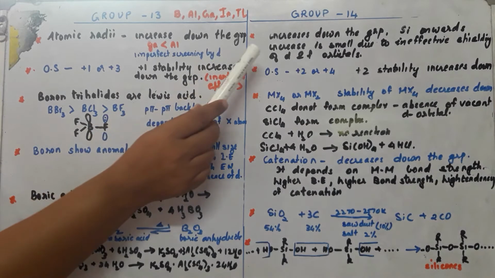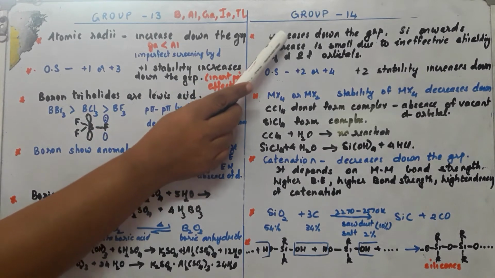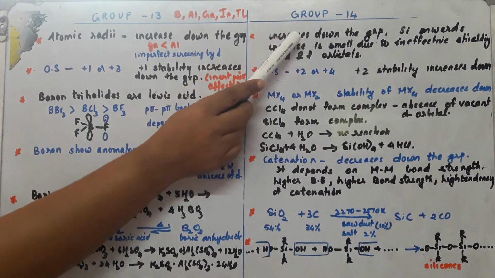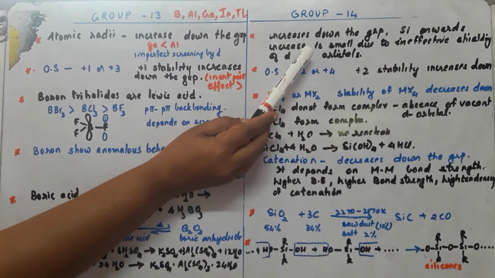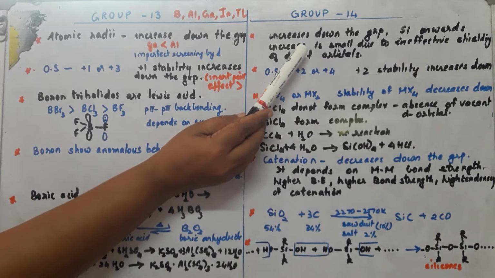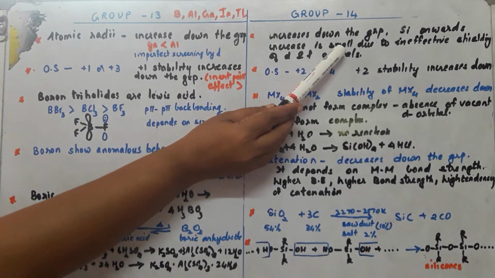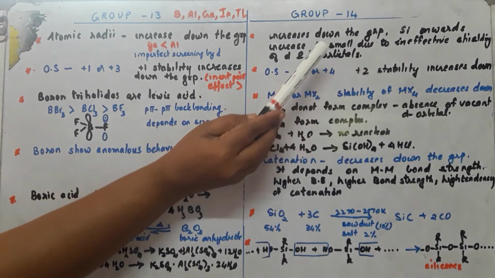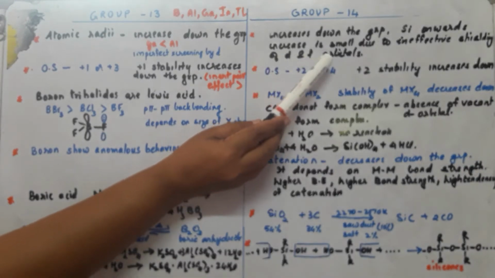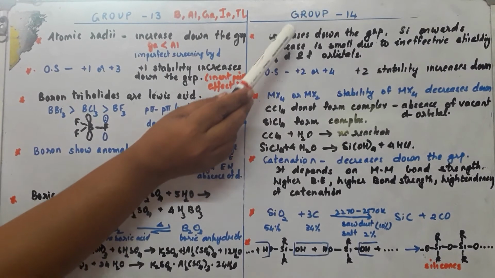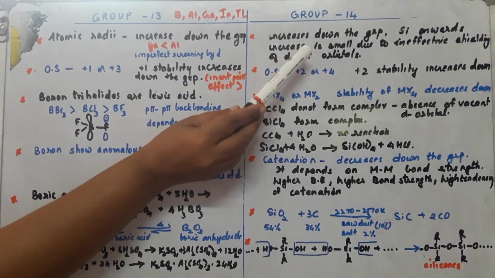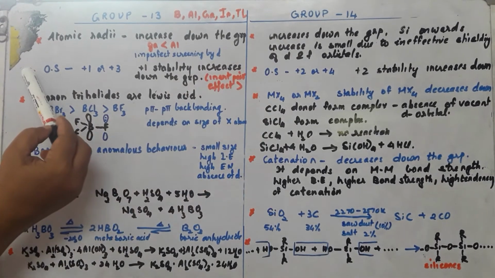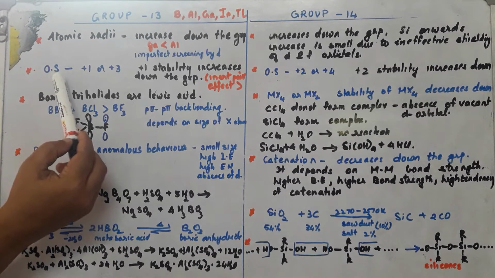Now in group 14 also, we see that atomic and ionic radii increase down the group, but after silicon the increase is very small. It is not much. It is also due to the ineffective shielding of d and f orbitals present in the group 14 elements after silicon.